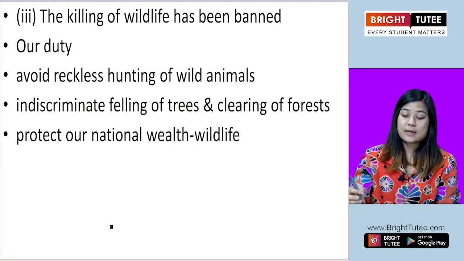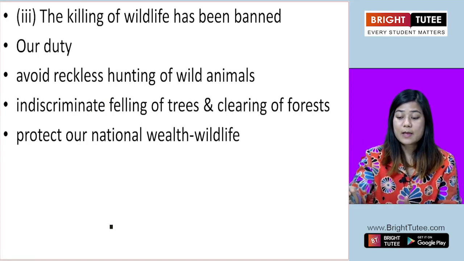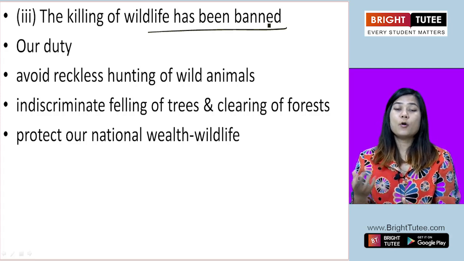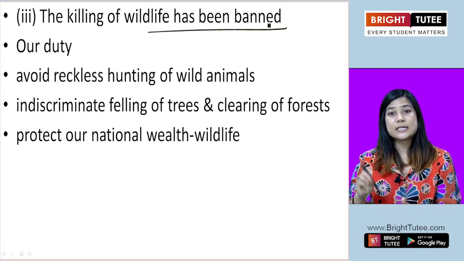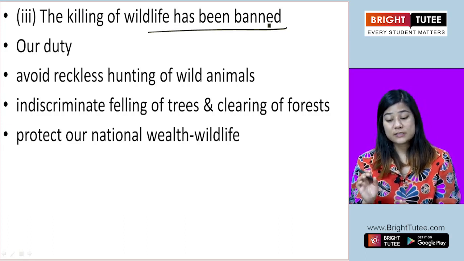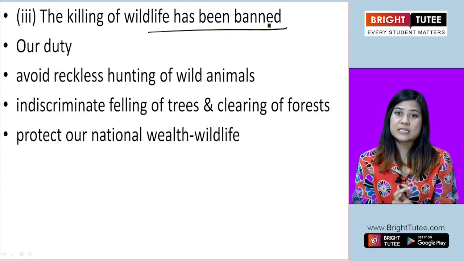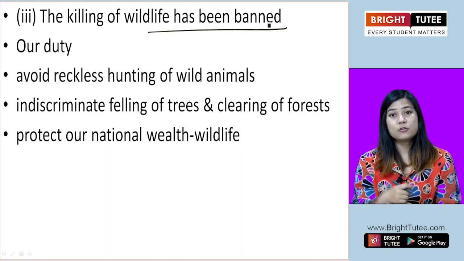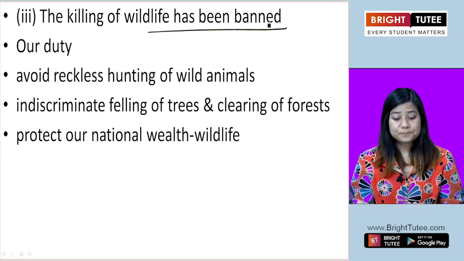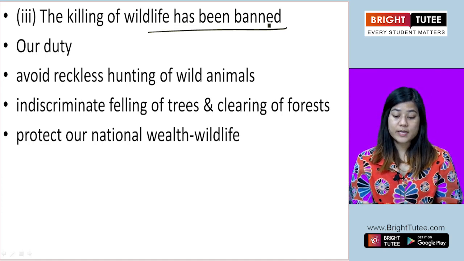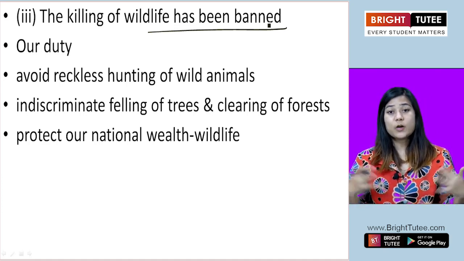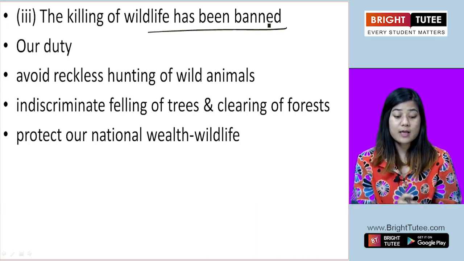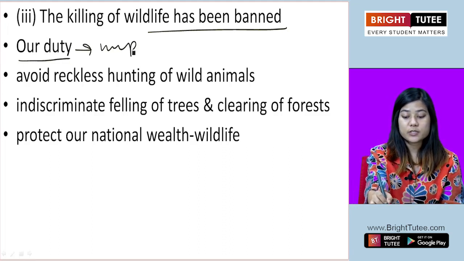The third one is that the government conserves the wildlife by banning their killing. The government introduces laws or policies which clearly tell the people not to kill the wild animals. And if they are found to be killing the wild animals, then they will be strictly punished. So that way the government also plays a very important role in the conservation of wildlife. Now that was the government. What is our duty? How do we play a role in the conservation? Our duty is very important.